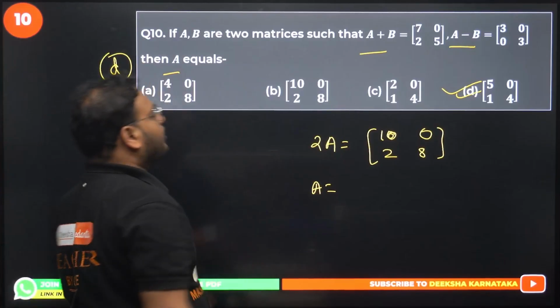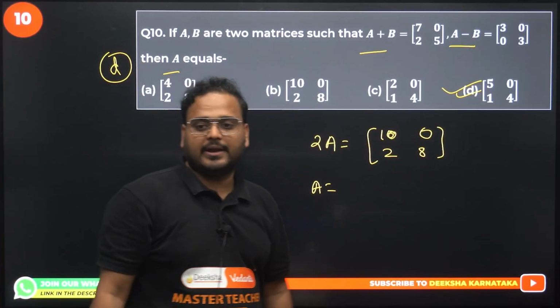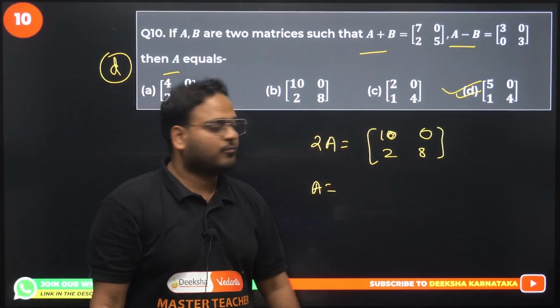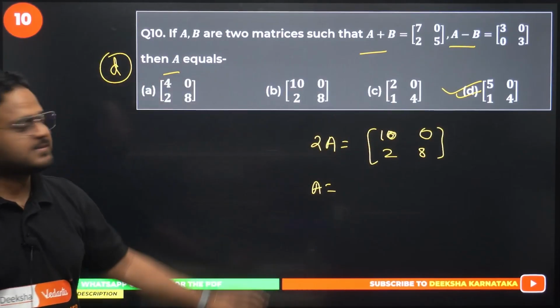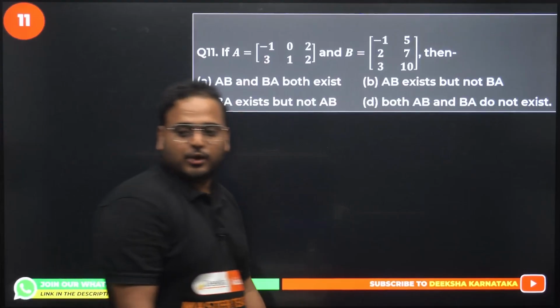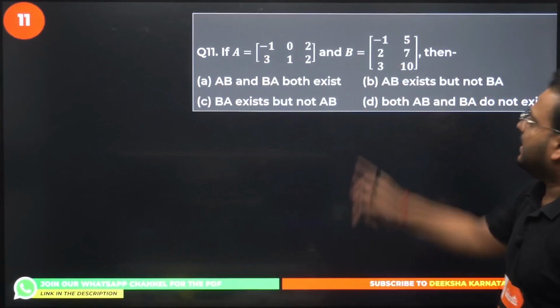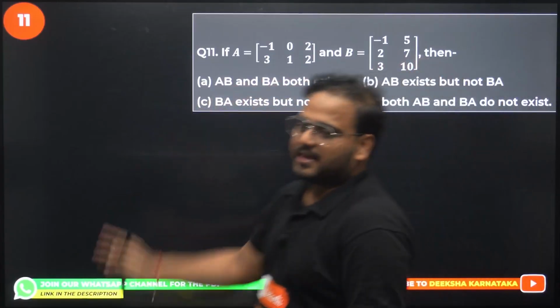Half of this, right? 2A is 10, 0, 2, 8. Half of this will become 5, 0, 1, 4. Option D is correct. Please check, guys. Question number 10 is also over now. Next, moving on to question number 11. A is this, B is this, then define AB, BA.